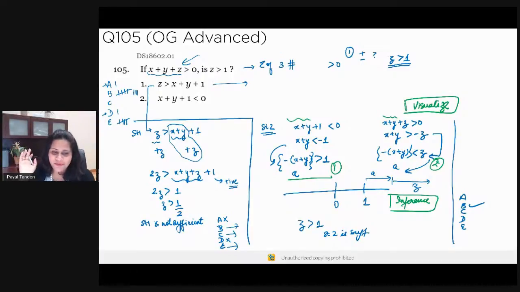Okay, now Mohak is asking, is this a 700 level question? Don't think so. Again, you don't have to think, it's given. The OG Advanced book has 700 level questions only. So this is a 700 level question. Now, the fact that you find it easy means that you are at that high percentile level. You probably have that high an ability in these kinds of questions. Okay. So again, whether the question is easy or difficult really depends upon how the masses approach that question.